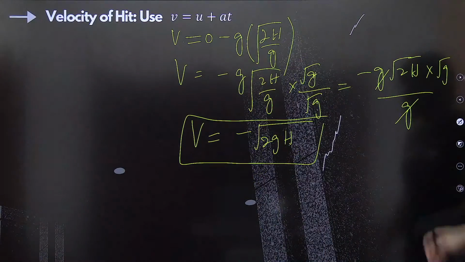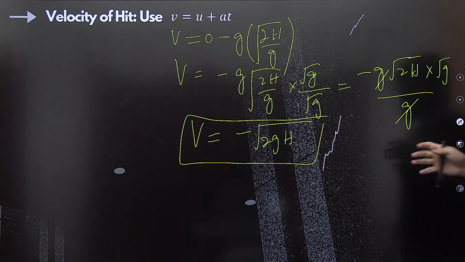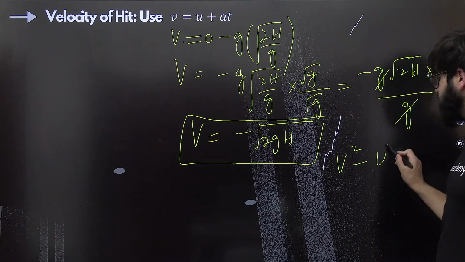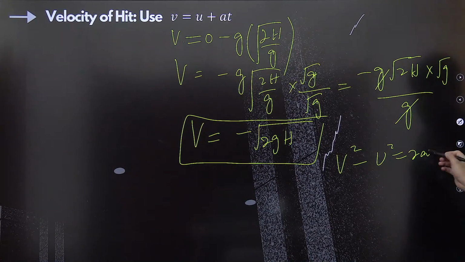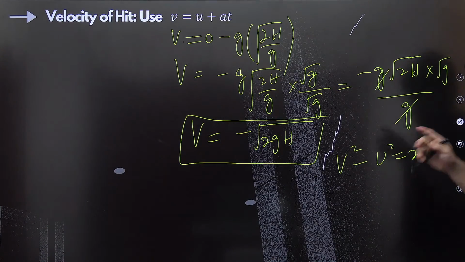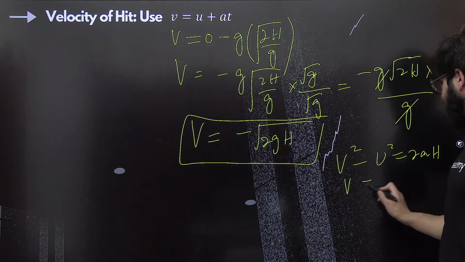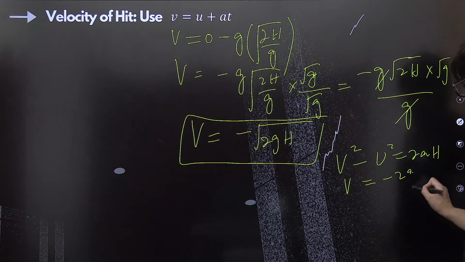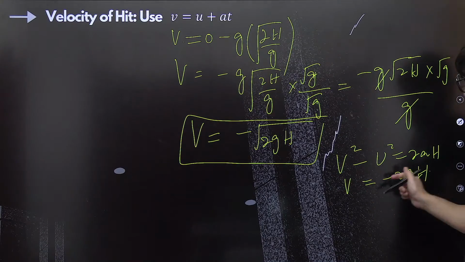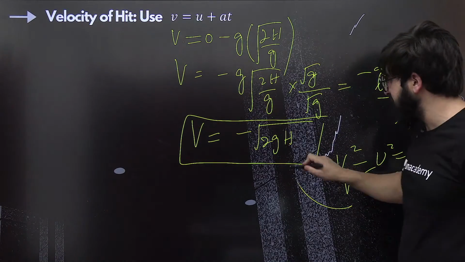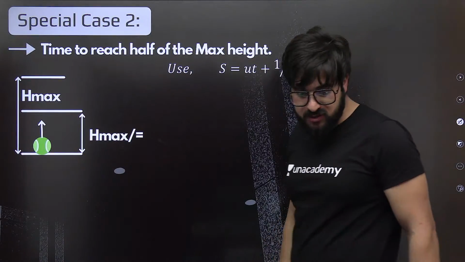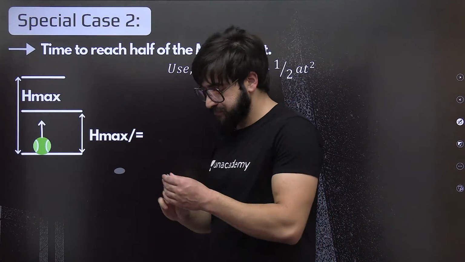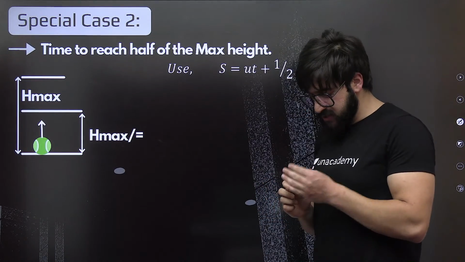Fine. Now let's move on to this one. Or you can directly use this equation also: v square minus u square is equal to 2as, and instead of s, you can write h. So v square you need to find, it will be nothing but minus 2gh, and take the root over here, you will exactly get this equation. Fine. Now special case 2, let's move on to special case 2. This one is special case 2.